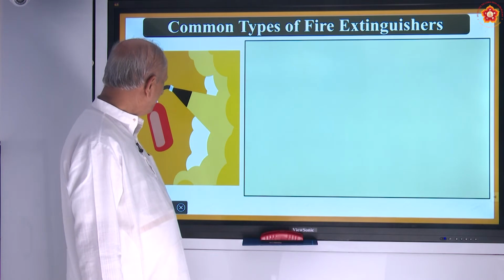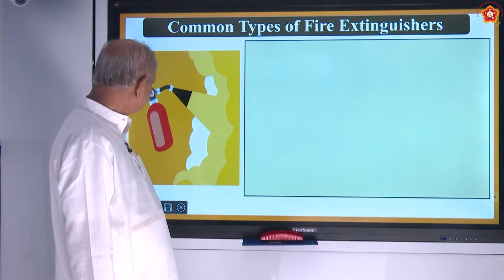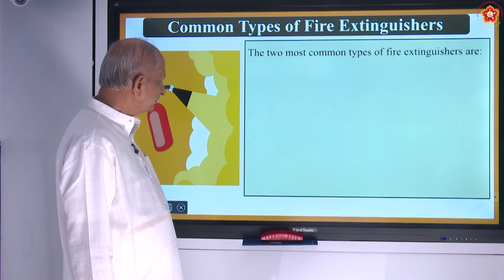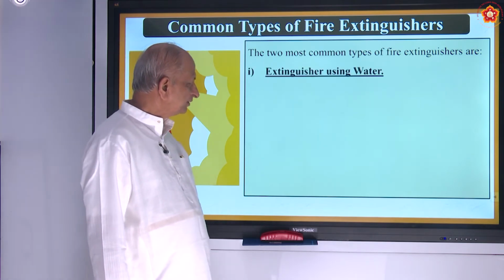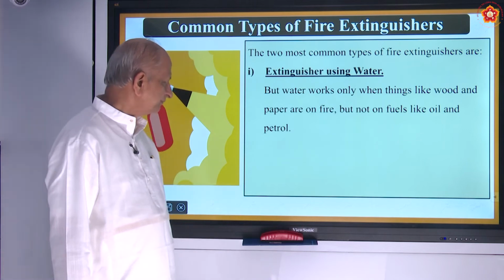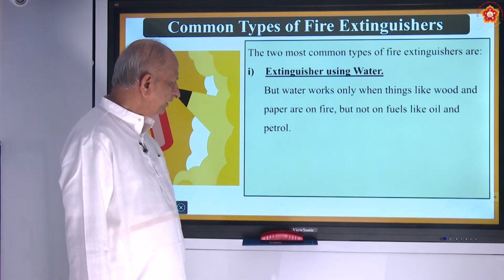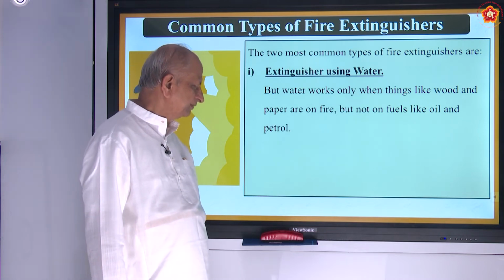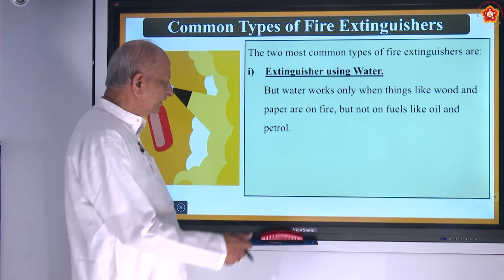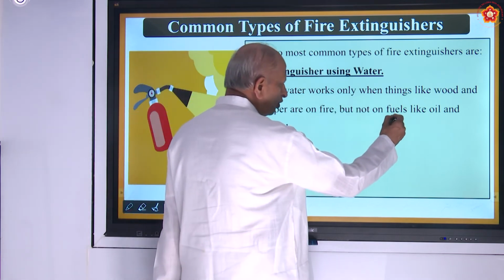Now there are two common types of fire extinguishers. One is extinguishing using water. But water works only when things like wood and paper are on fire, but not fuels like oil and petrol.